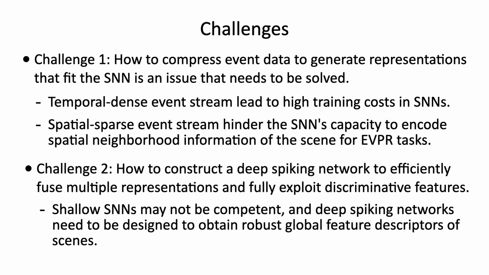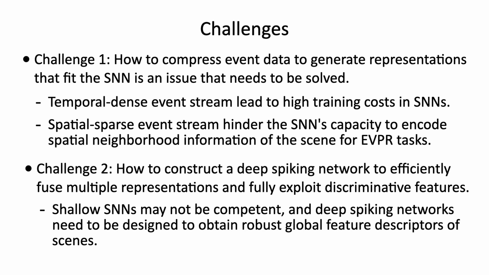At present, researchers have attempted to deal with two main challenges using spiking networks for EVPR. First, how to compress event data to generate representations that fit the spiking networks is an issue that needs to be solved. Event streams have rich timestamps, but directly feeding event streams into spiking networks will lead to high network training costs. Moreover, event data is highly spatially sparse at a single time step, which hinders the spiking network's capacity to encode spatial neighborhood information of the scene.